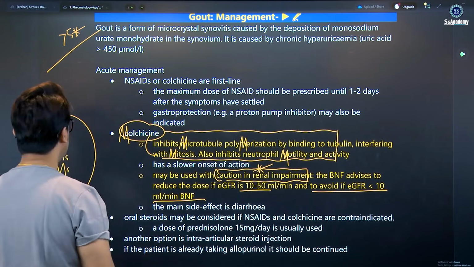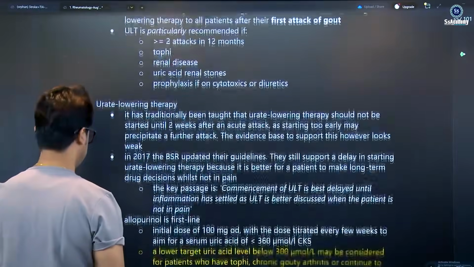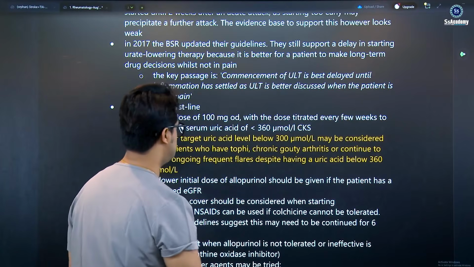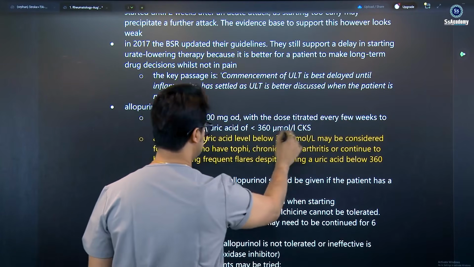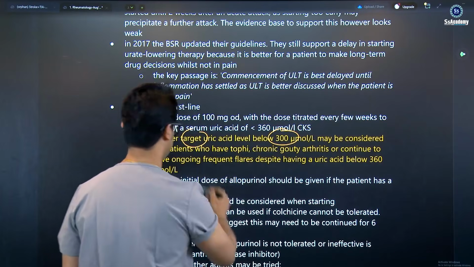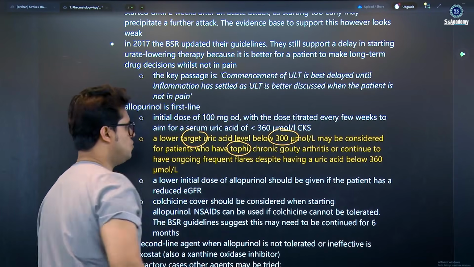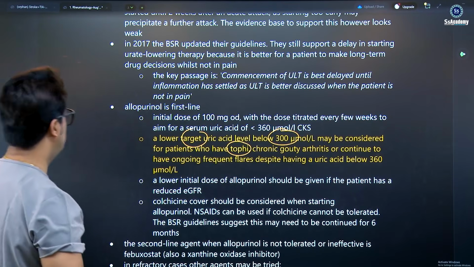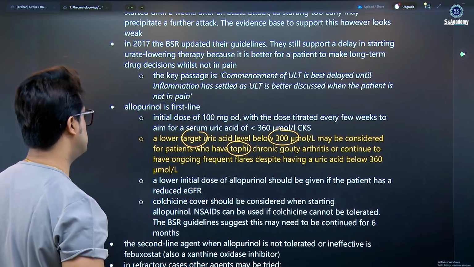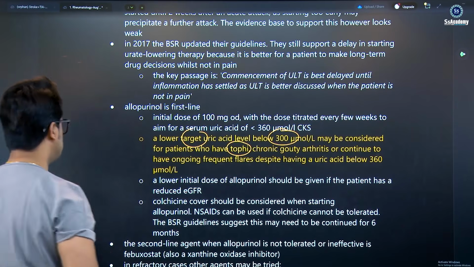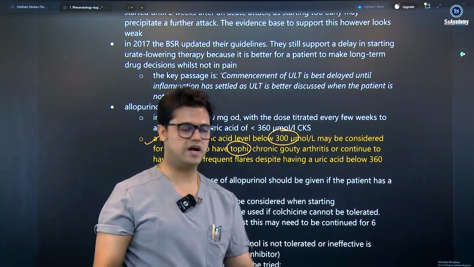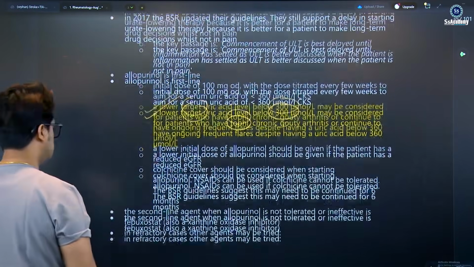And adding to the new things that you need to learn from here: the lower target uric acid level below 300. The target level less than 300 micromoles we consider for patients who have tophi. Tophaceous gout is chronic gouty arthritis with ongoing frequent flares despite having a uric acid below 360 micromoles. So the target is important: the target level is less than 300 micromoles, my dear.